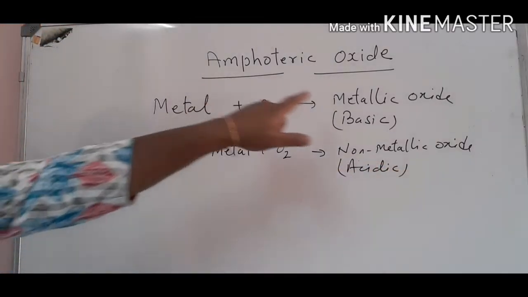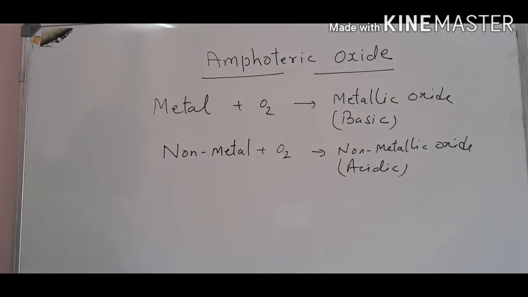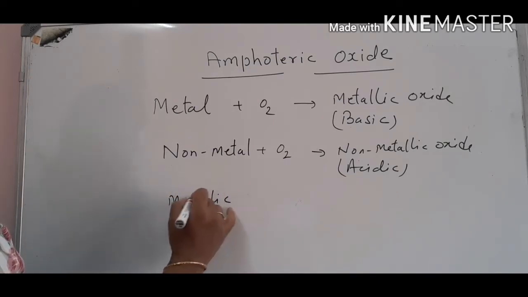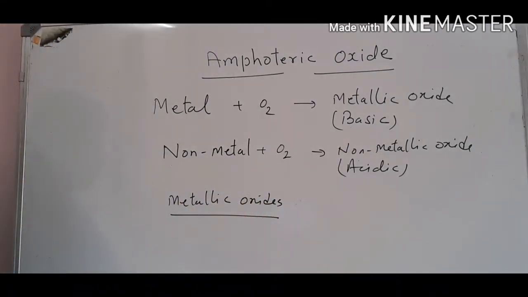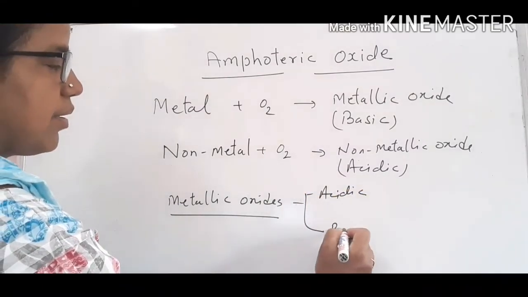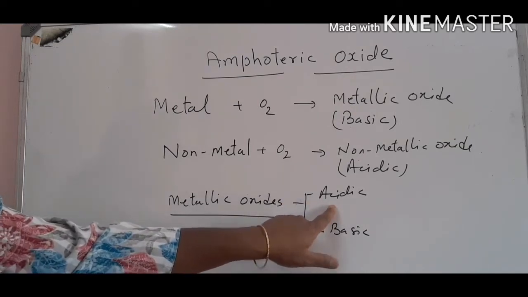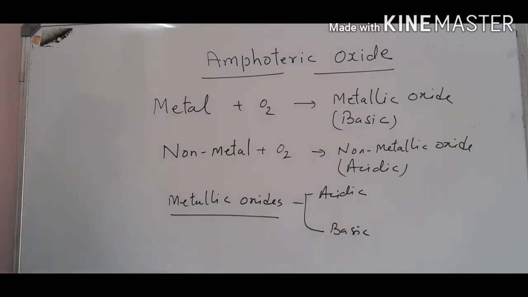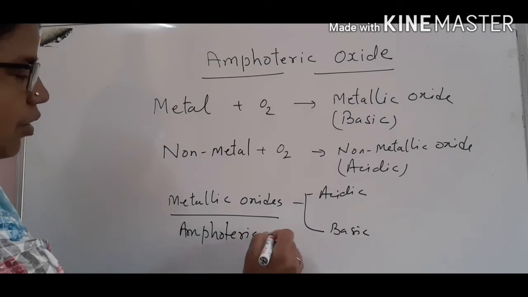So, metallic oxides are basic and non-metallic oxides are acidic. But some metallic oxides show properties of both acidic and basic, and such oxides are known as amphoteric oxides.